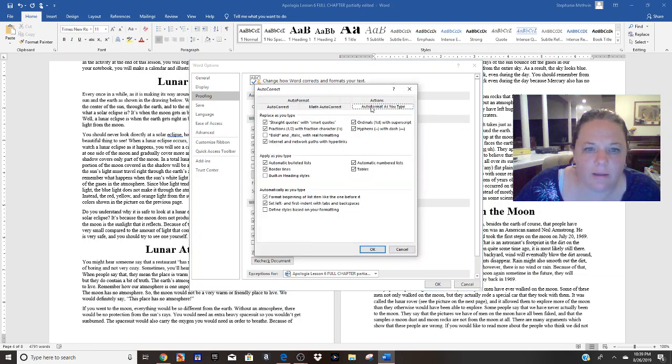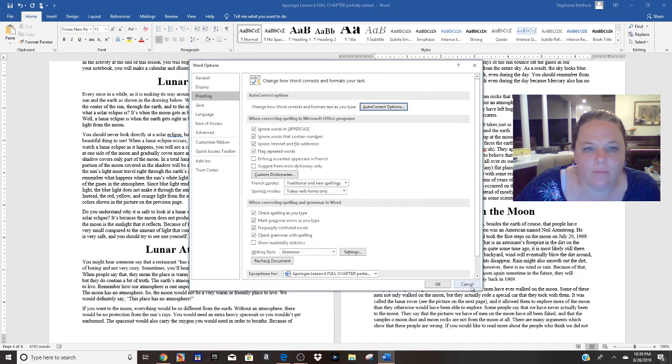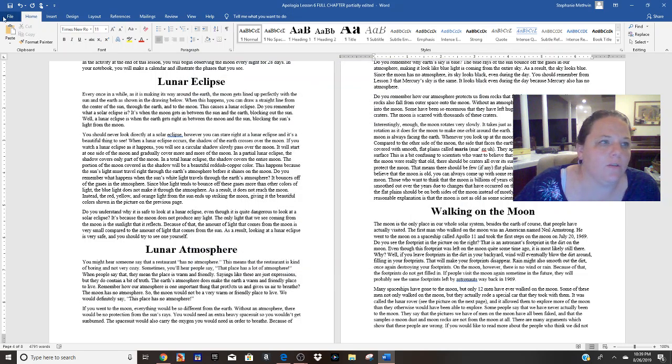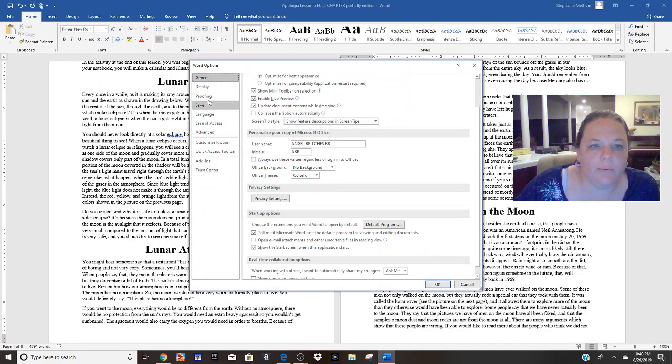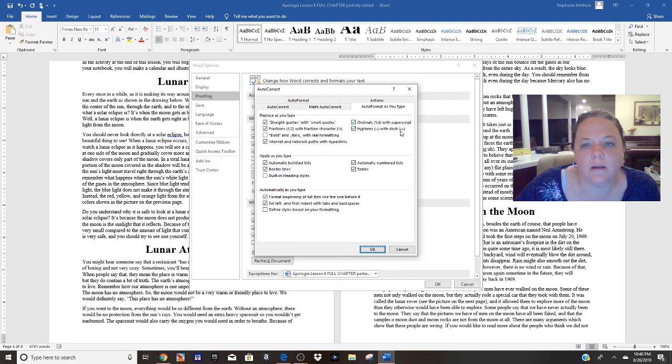Auto format as you type. Okay, this right here. Let me show you how to get here. If you go to, this is called the backstage view, when you hit File and all this stuff pops up. Down here at the very bottom it says Options. Click that. Go to Proofing and then Autocorrect Options.